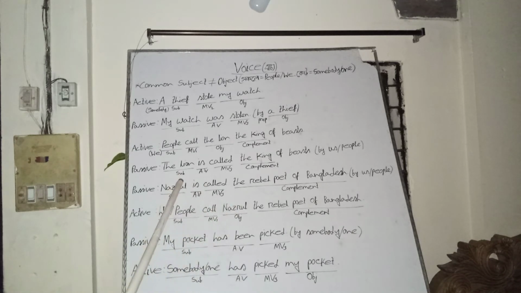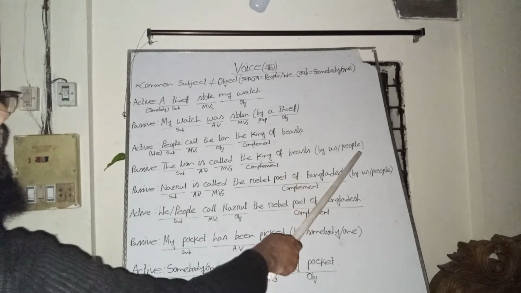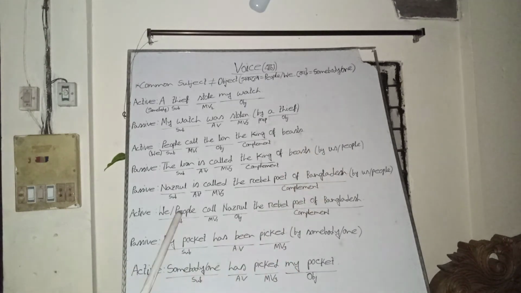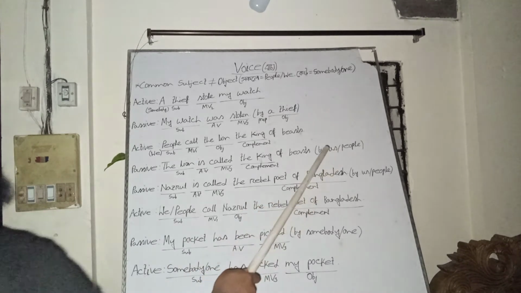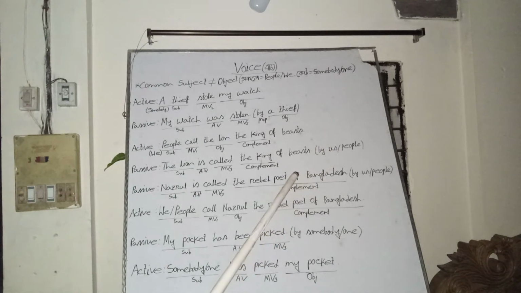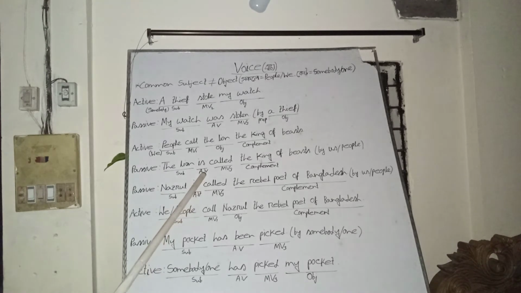But when we get the passive voice of this kind without by and the object of the by preposition, then the lion is called the king of beast. There is no subject, so we will think and take an appropriate subject. If we mean general people, we can take the pronoun we or people as the subject, and there is be verb as auxiliary verb in the passive voice, so it is present indefinite tense.